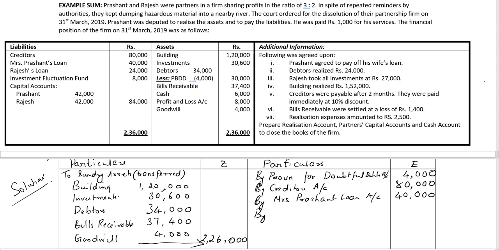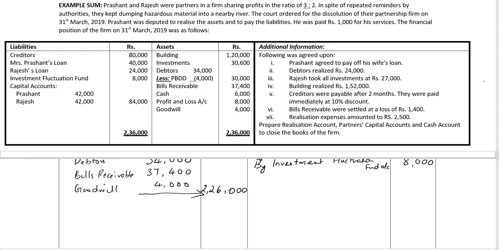By investment fluctuation fund, a reserve which is created against the asset, we need to transfer it, 8,000 rupees. The items are done. We'll go ahead with the additional information.